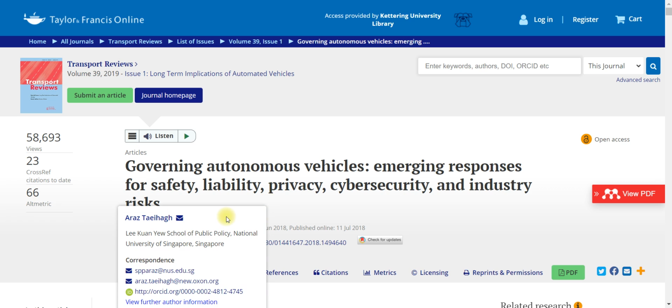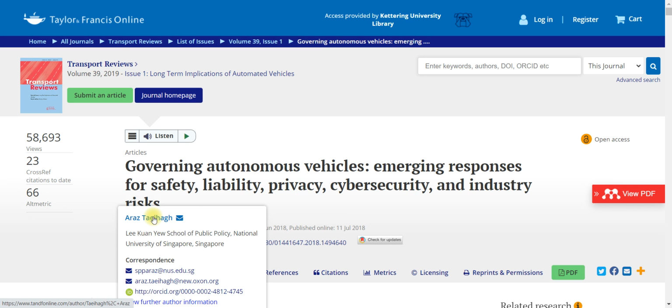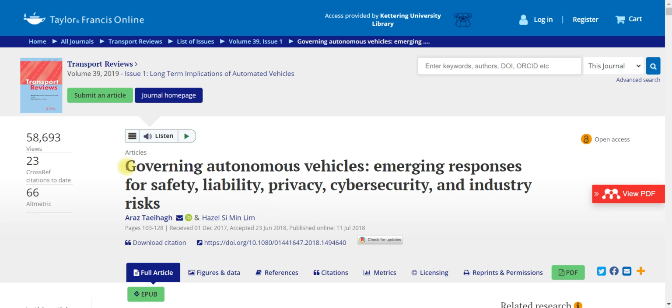So we can see here we have two different researchers, and they are both employed at the U School of Public Policy. Our primary researcher is usually listed first, and it'll generally have their contact information. So you can see a couple different things down here. And really what we want to look at with authority is, are the researchers writing a topic that they are knowledgeable about? And so far, looks like probably, since they're talking about the governance of autonomous vehicles, which would include